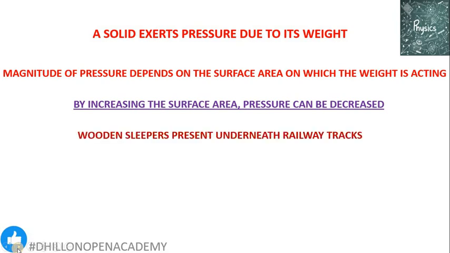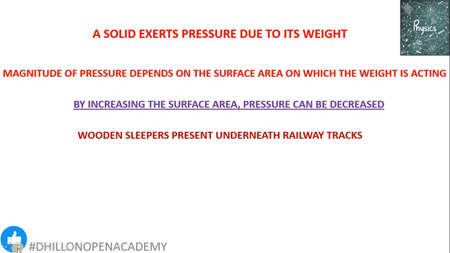A few examples: wooden sleepers are present underneath railway tracks. You must have seen that below the railway tracks, wooden or concrete sleepers are present, because when the rail engine or the bogies are moving over the railway tracks, which are made of metal, a huge amount of force is applied on the tracks, and the railway track is very thin, with a very small surface area.